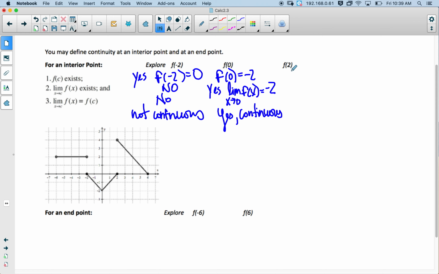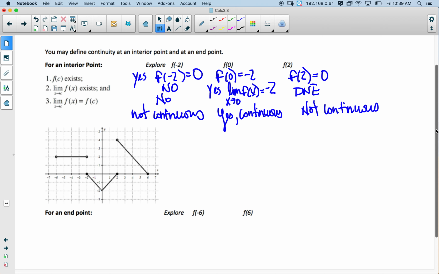Okay, so f of 2 is actually equal to 0 right there. So f of 2 is equal to 0. The limit does not exist. The limit from the left is 0. The limit from the right is 4. So the limit does not exist. Okay, so therefore the limit does not equal the value of the function, so it's not continuous, because the answer to that question is no.